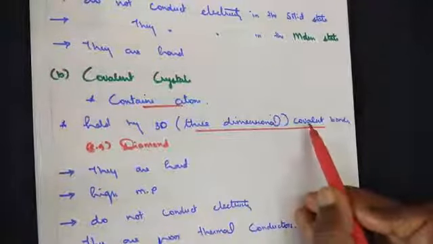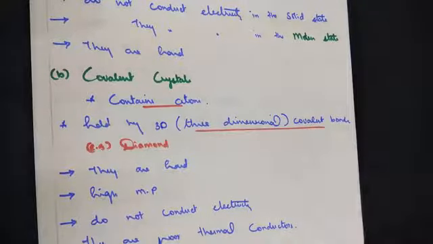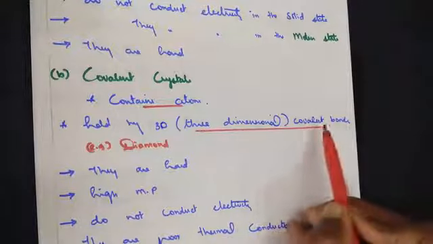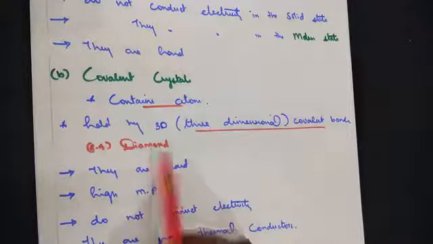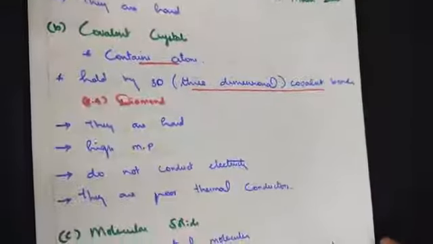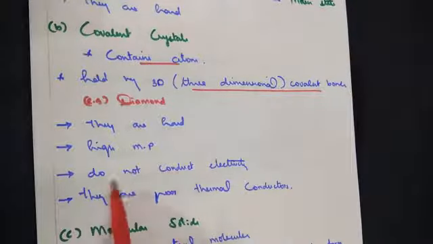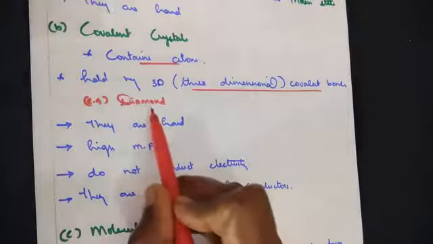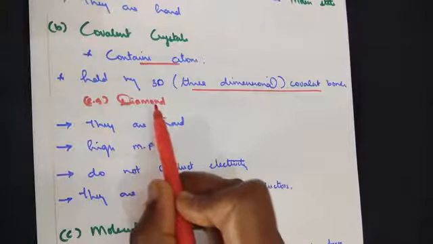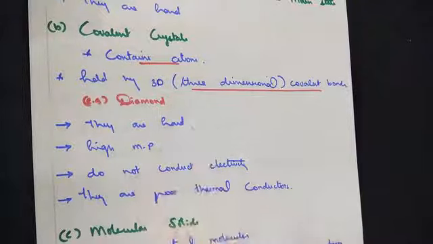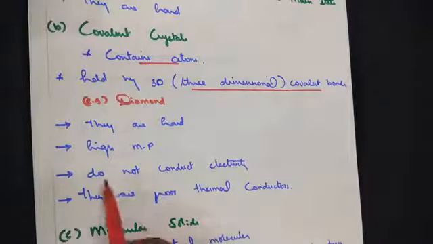Now you know the difference between a covalent bond, a pi bond and an ionic bond. So they are held by covalent bonds. Example, diamond. The characteristics are: they are hard, they have a high melting point, they do not conduct electricity. Diamond, if you remember from the allotropes of carbon, undergoes sp3 hybridization. No free electrons are possible to carry over to conduct electricity, so hence it does not conduct electricity. They are poor thermal conductors.